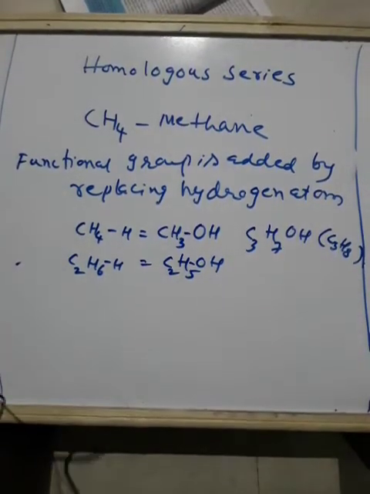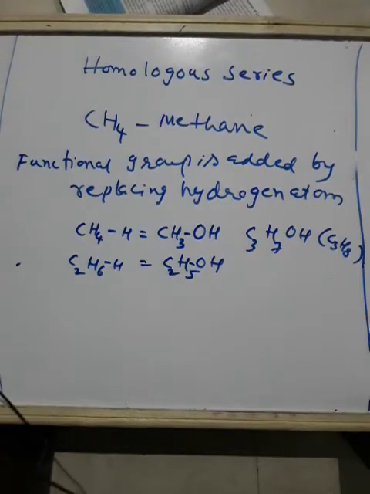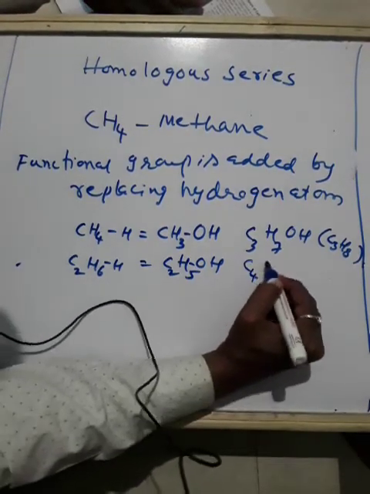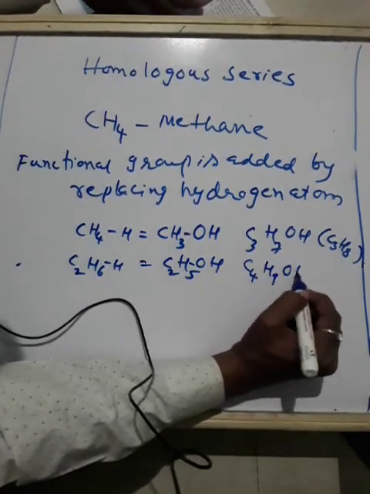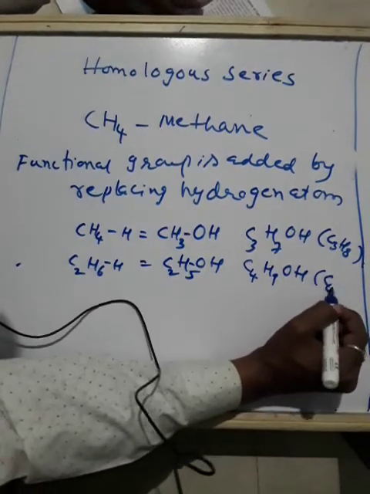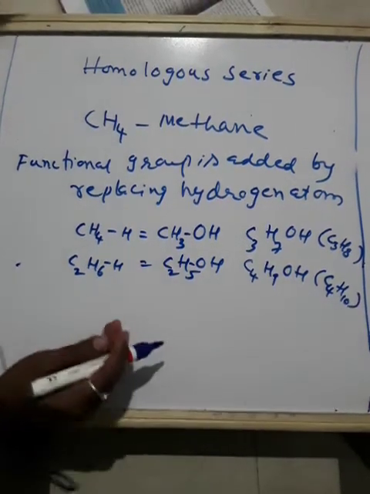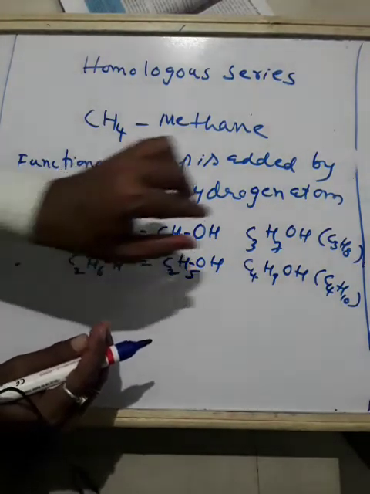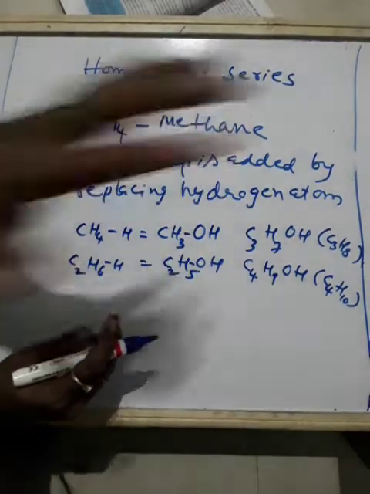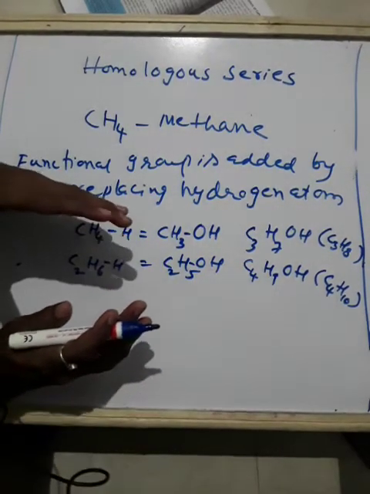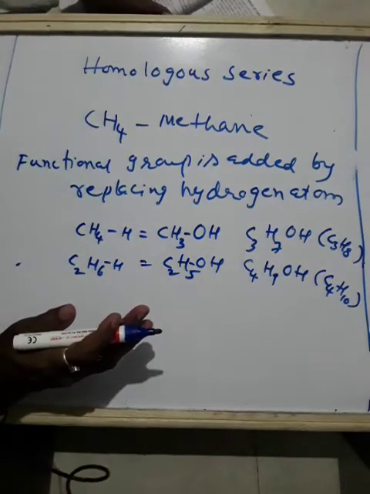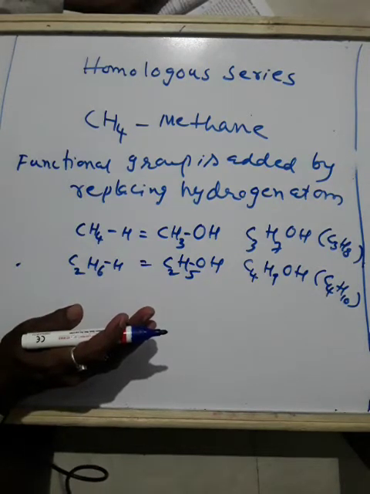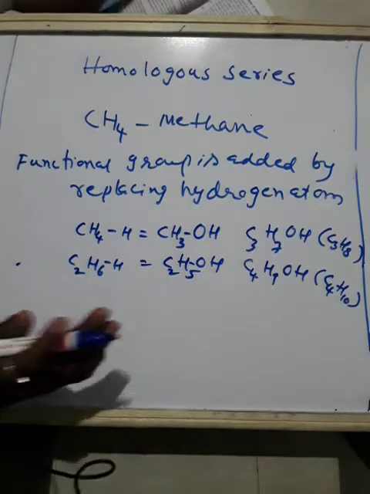Now again, C4H9OH, instead of C4H10. This means in place of one hydrogen of methane, ethane, propane or butane, I have replaced it with OH. So this will indicate the property of that particular substance. Hence, a series of compounds in which the same functional group substitutes for hydrogen in the carbon chain is called a homologous series.